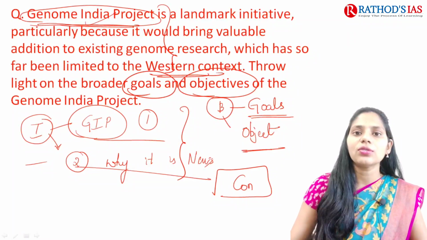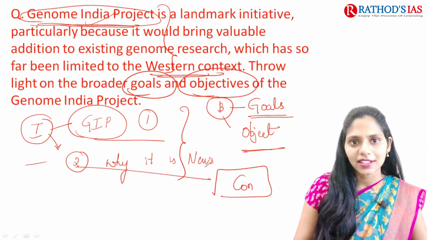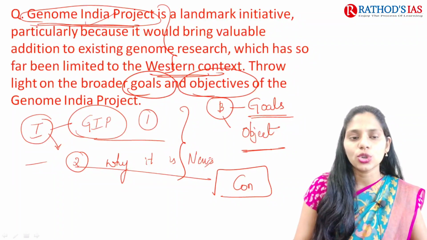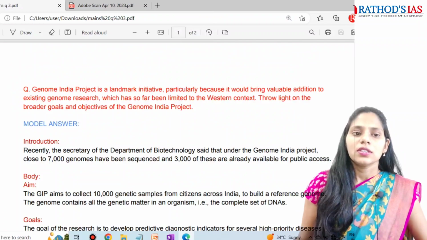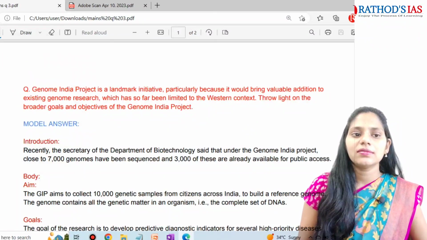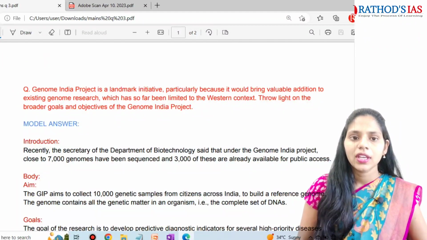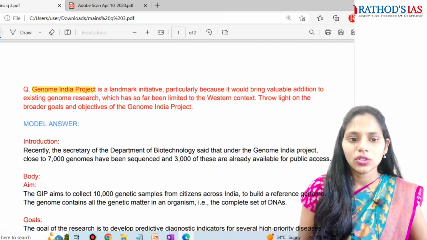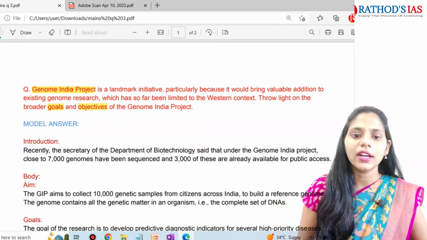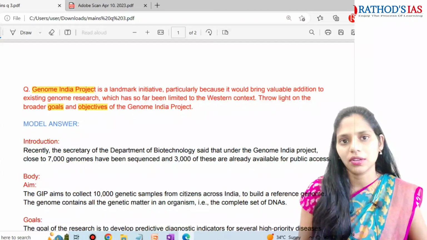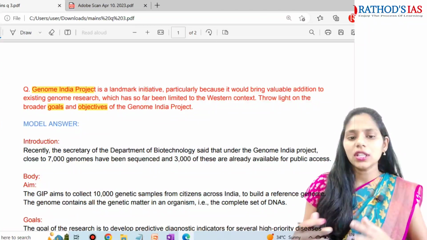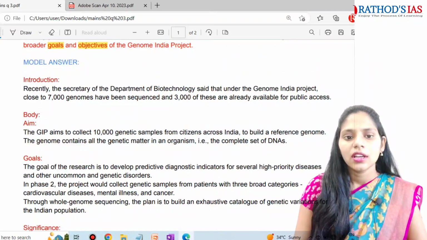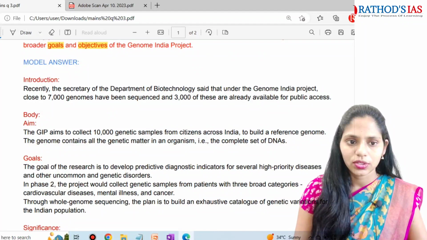Now let us see the model answer, so that you can get some content regarding the Genome India Project. This is the model answer here, I hope you can see. This is the question, about the Genome India Project. Here you have to write about goals and objectives. It is a very simple question. In this model answer you can see the introduction. They gave why it is in news.